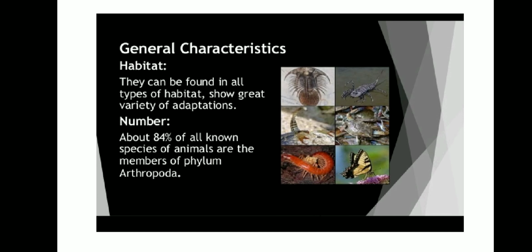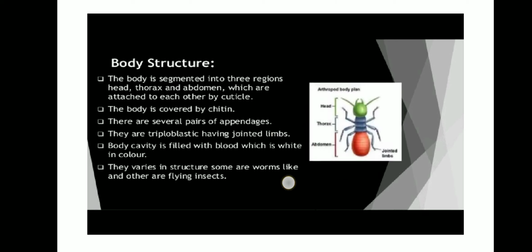And next, these organisms are found in all types of habitat. They show a great variety of adaptation. About 84% of all species of animals belong to phylum Arthropoda. The body is segmented into three regions: head, thorax and abdomen. They are attached to each other by the help of cuticle. The body is covered by chitin.